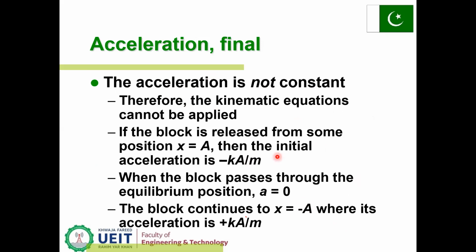If the block is released from some position x equal to A, then the initial acceleration is equal to minus k over m times A. A is the maximum displacement or amplitude of the oscillation. When the block passes through the equilibrium position, x is equal to 0. The block continues to move and it reaches minus A, where its acceleration becomes plus k over m times A.